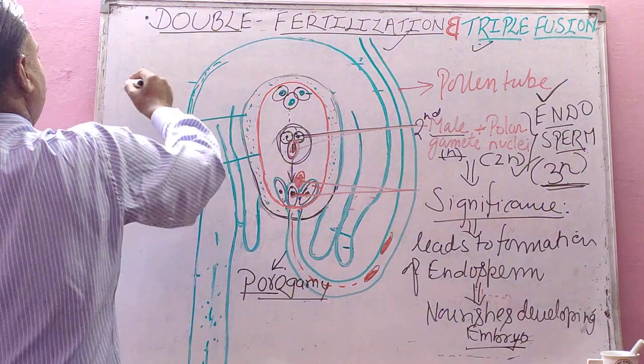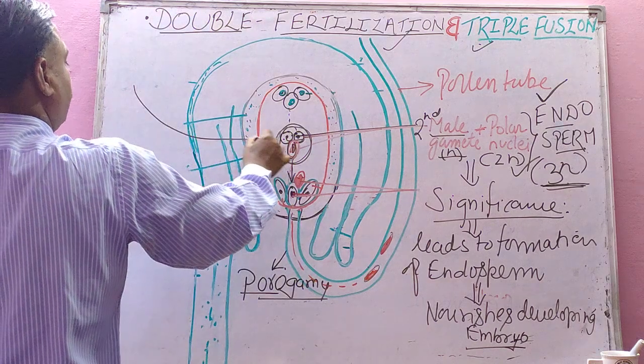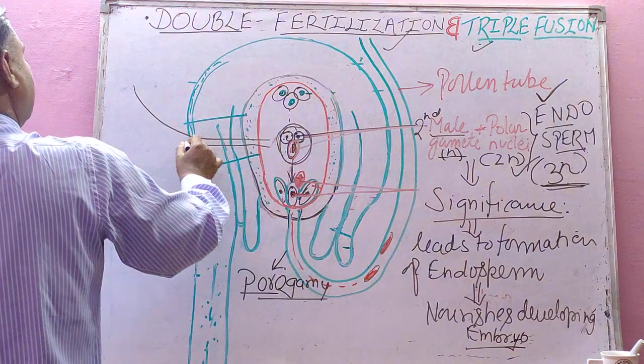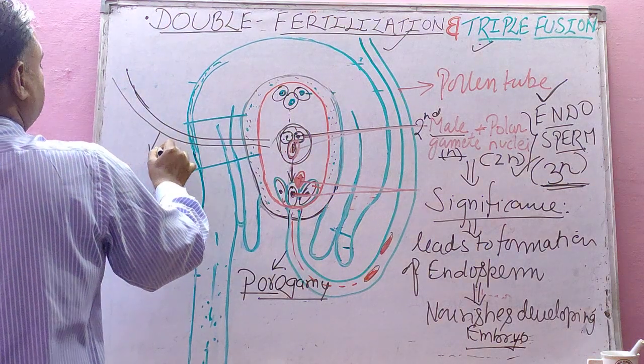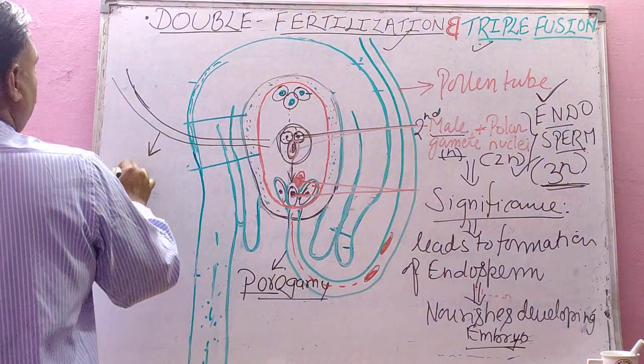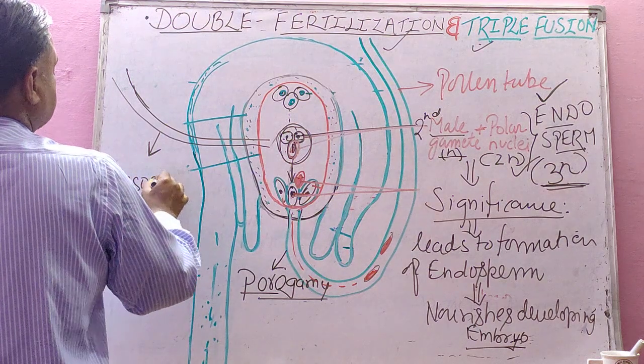It may enter in between. It may enter through integuments in between, and such entry is called mesogamy.